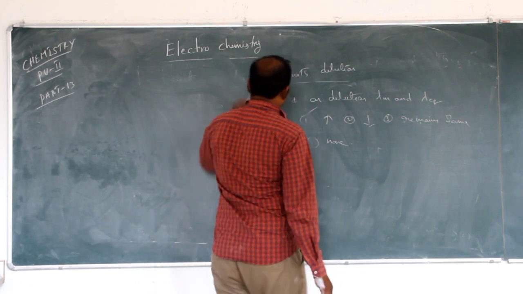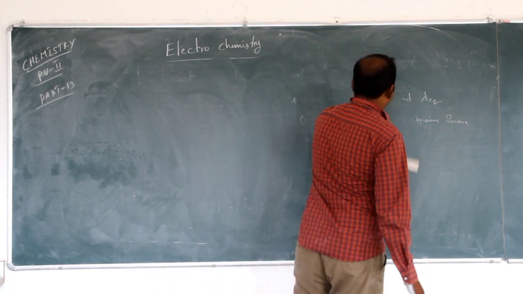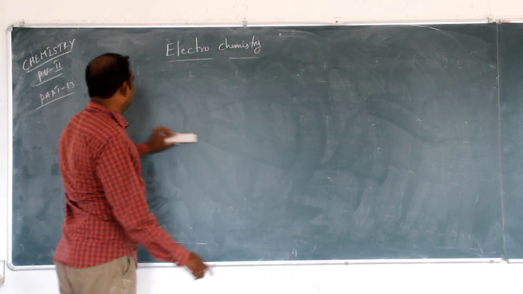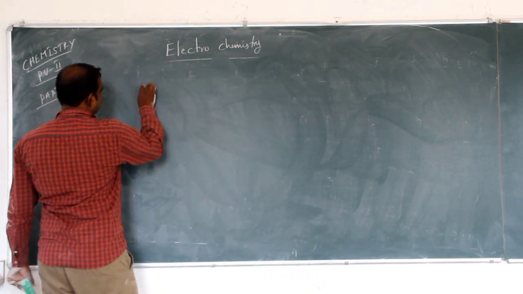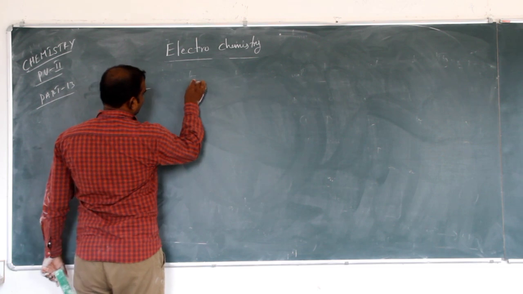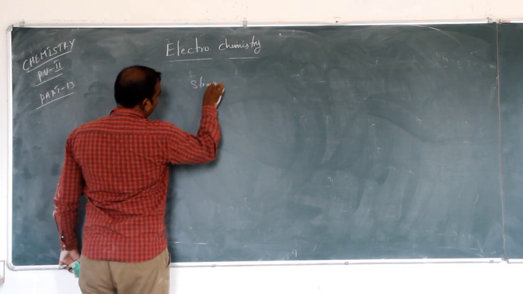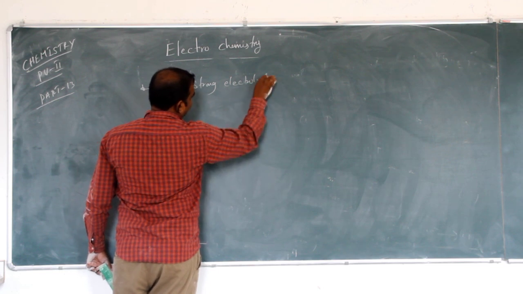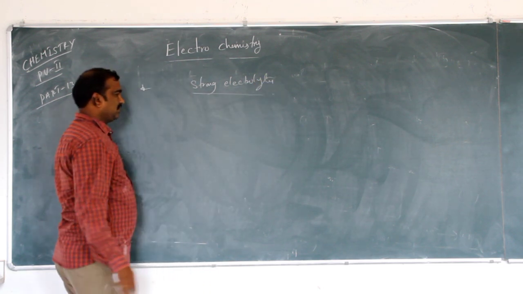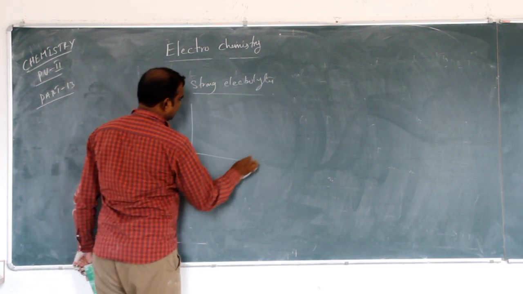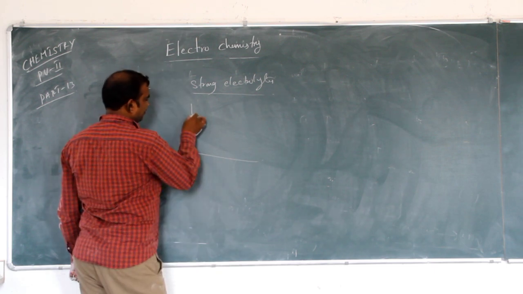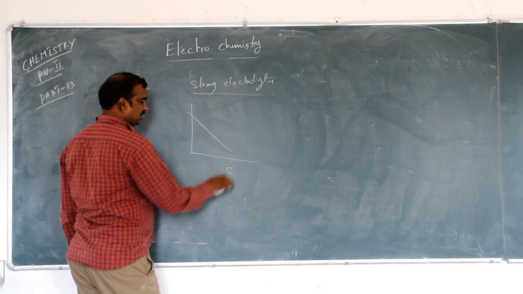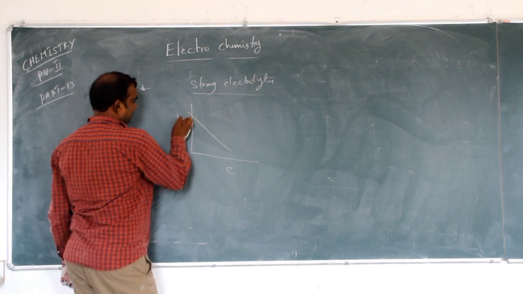Next, molar conductivity is finished. Next, limiting molar conductivity. How can you calculate limiting molar conductivity for strong electrolytes and weak electrolytes? For strong electrolytes, the graph will be like this. It will cut here, when you draw the graph between concentration and lambda m.